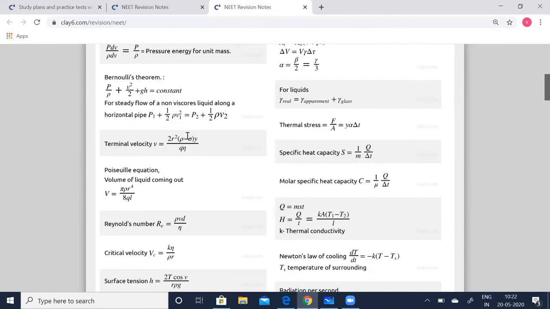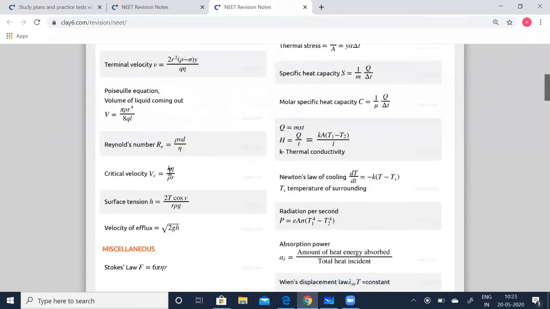Rho is the density of the liquid and eta is the rigidity modulus. You all know the coefficient of viscosity. Eta is the coefficient of viscosity here. Remember that. So then Poiseuille's equation, volume of the liquid coming out is V is equal to pi rho R power 4 divided by 8QL. A very important formula to be noted.